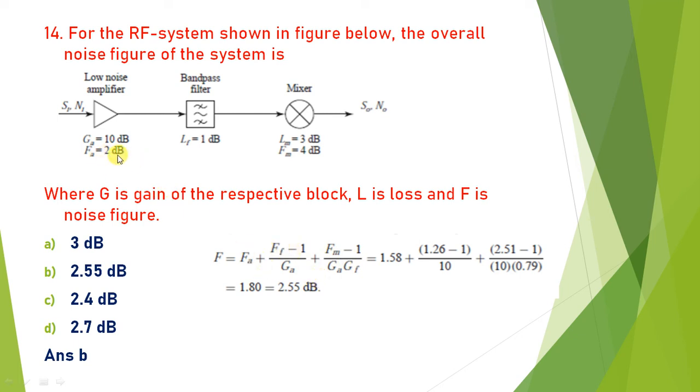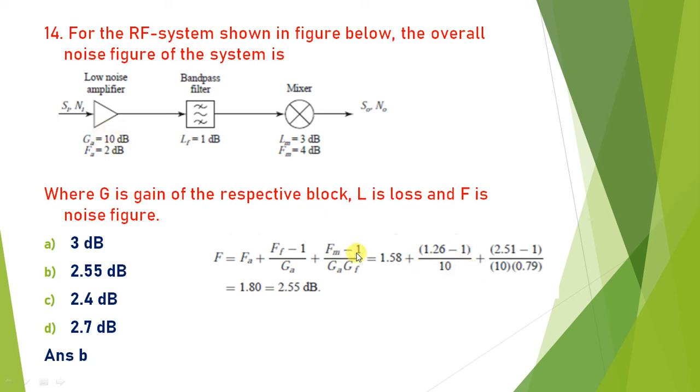Convert 2 dB into a real number, that gives 1.58, plus FF minus 1. Here FF is given as 1 dB, which is 1.26, minus 1, divided by 10, where 10 is the gain. 10 dB is 10 in real number.